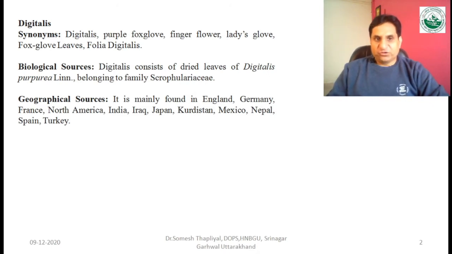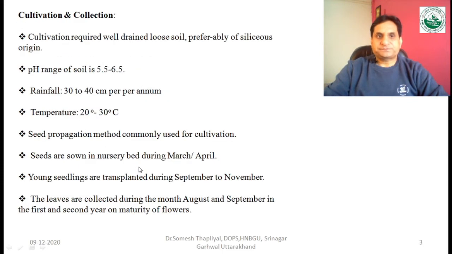Geographically it is mainly found in England, Germany, France, North America, India, Iraq, Japan, Kurdistan, Mexico, Nepal, Spain and Turkey. So that is all about the biological and geographical source of digitalis.